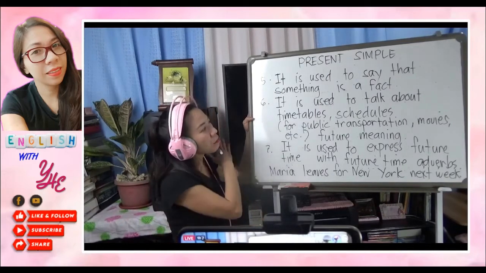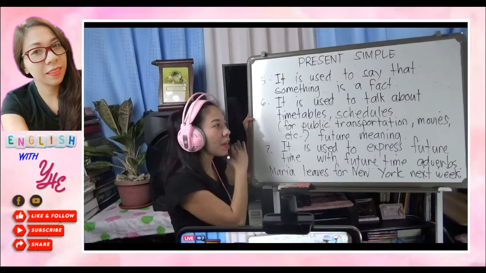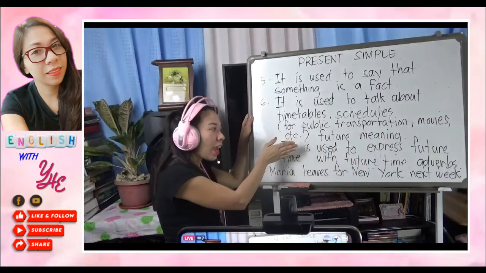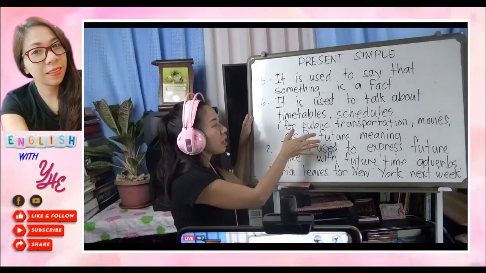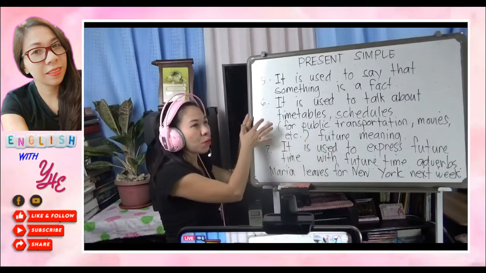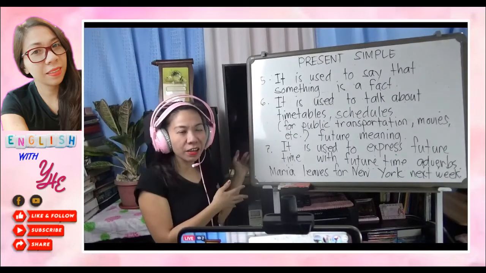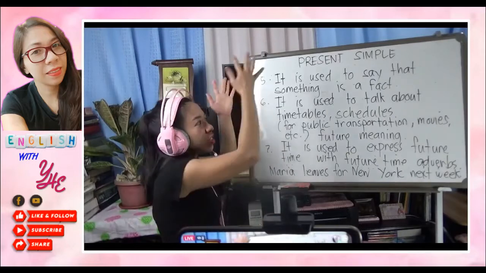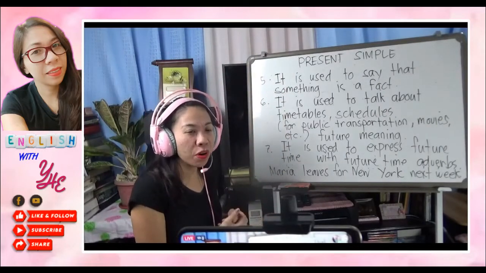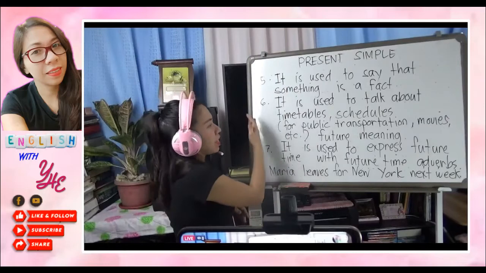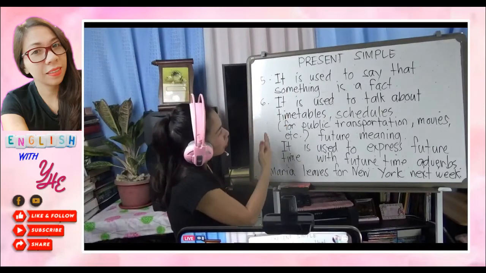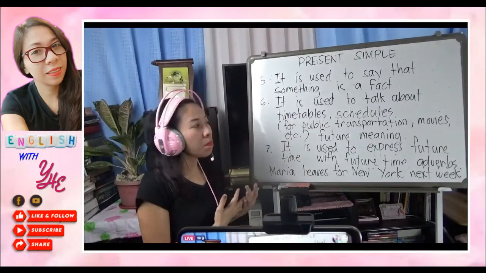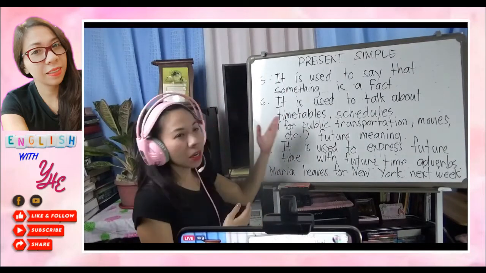Okay, what else? Number 6, it is used to talk about timetables and schedules for public transportation, movies, and so on. And it has future meaning. For instance, when you say timetables, if you look on your TV screen, like if you are watching GMA7 or maybe ABS-CBN, they flash the schedules of their programs. For example, 6 to 8, or let's say 7:30 to 8. What kind of program will they show? We have to use present simple when talking about timetables and schedules.